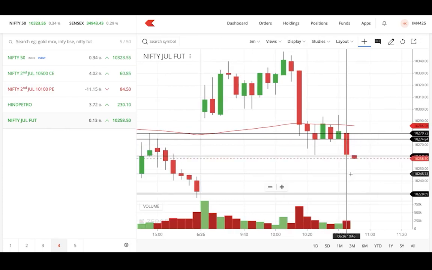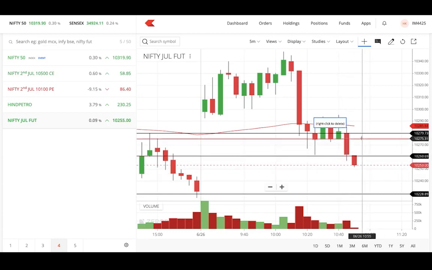1:2 should be the minimum risk to reward ratio you should be looking for, because you will only get 60% or maximum 70% accuracy in the long run. In the long run, that will be the only thing you are going to get, maximum 70% accuracy. So only if you're maintaining a good risk to reward ratio will you be able to get some good returns from the market in the long run.